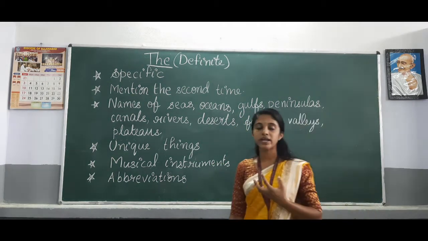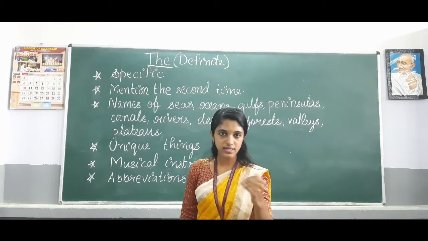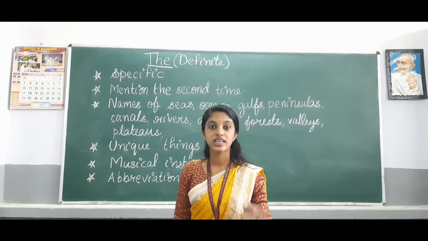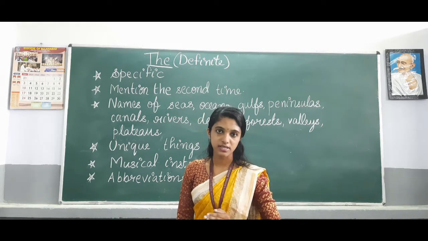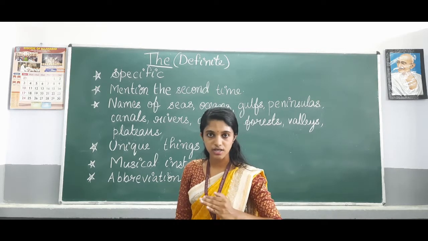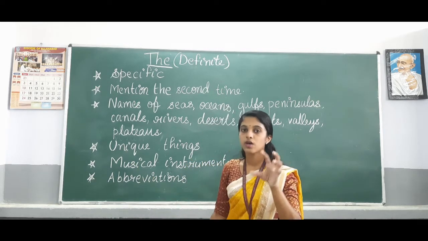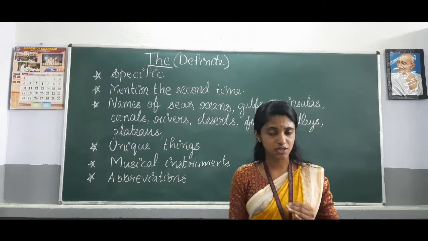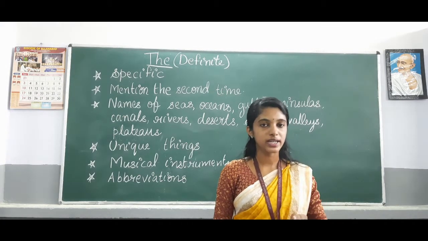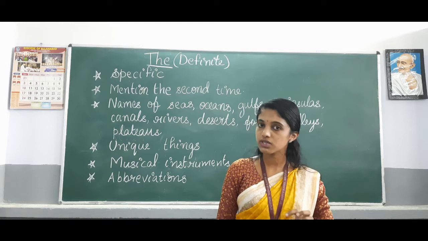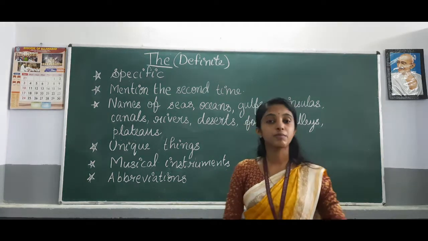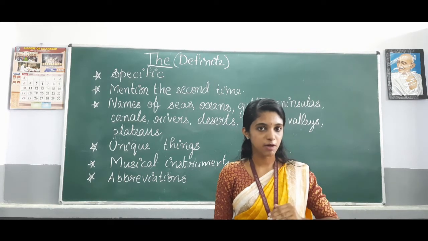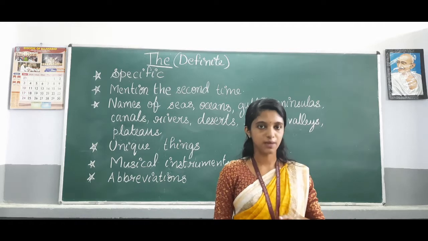And also when we mention unique things, for example, the sun, that is unique, the moon, the earth, the prime minister, the president, the CEO, the collector. So these are unique things. So with unique things we use the definite article the. Then with musical instruments like the piano, the violin, the guitar. So with musical instruments also we use the. Abbreviations, with short forms like the UN, the IMF. So in these cases we use the.